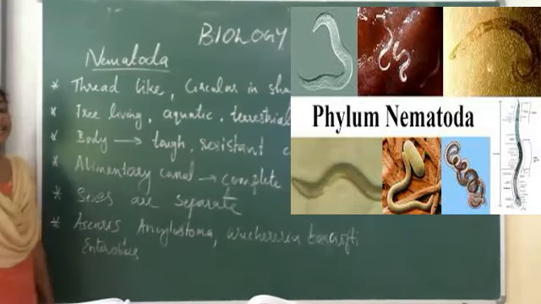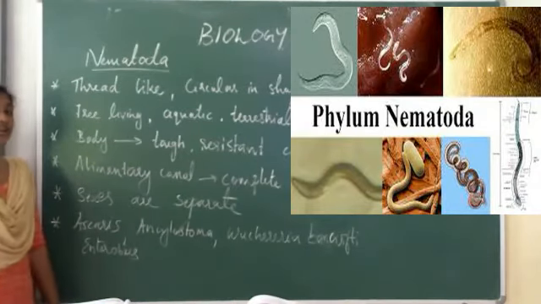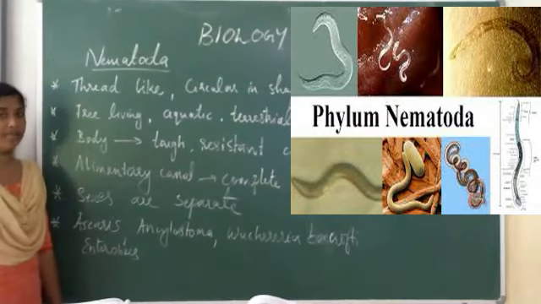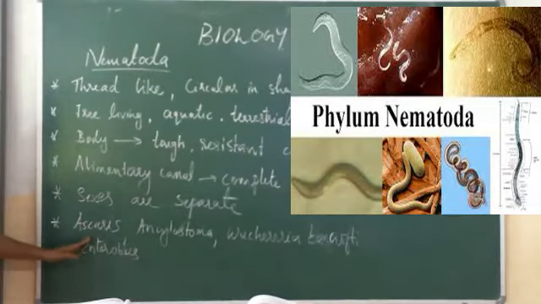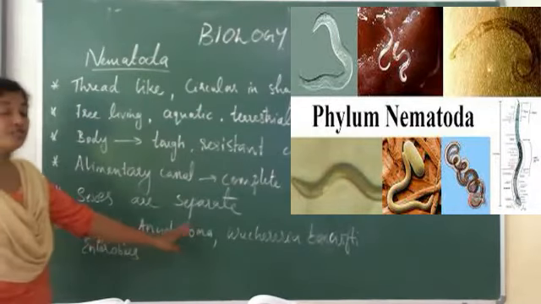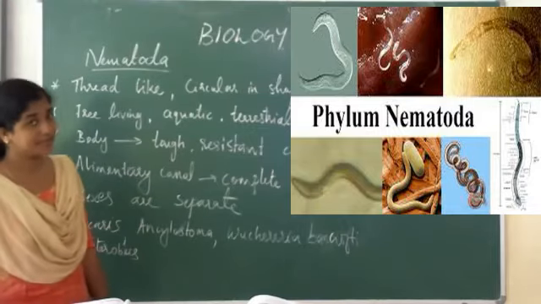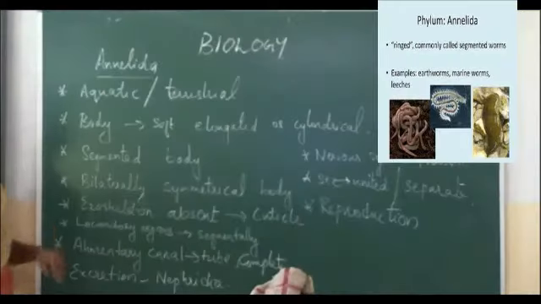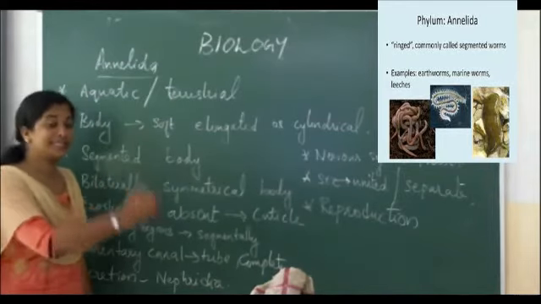Sexes are separate, male and females are there. The female is longer than the male. Examples for this phylum Nematoda are Ascaris, Ancylostoma, Wuchereria bancrofti and Enterobius. Is it clear?